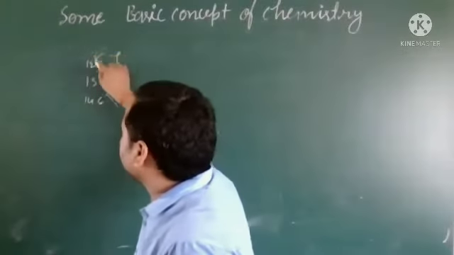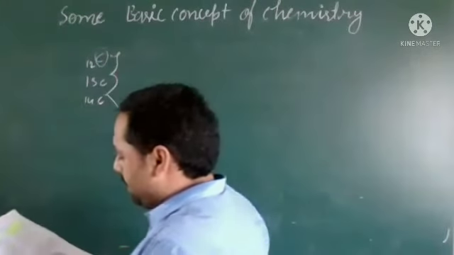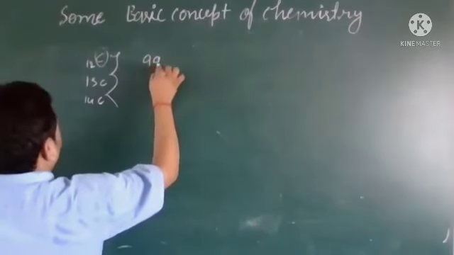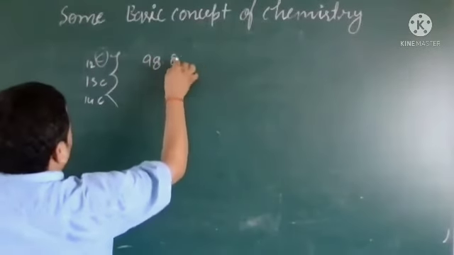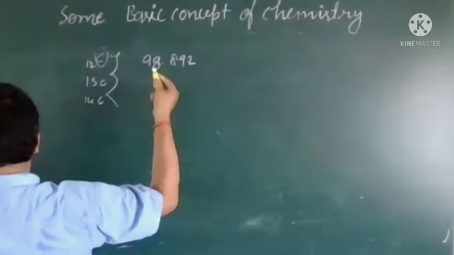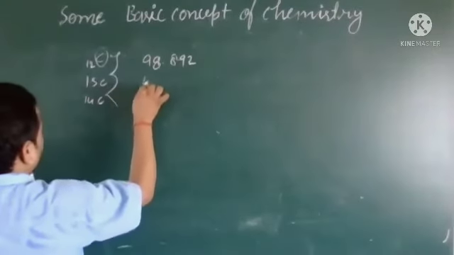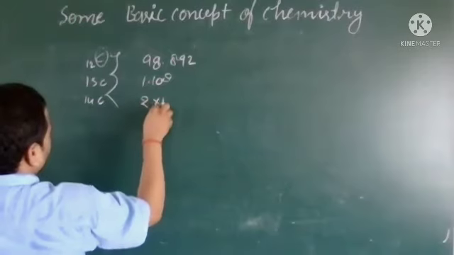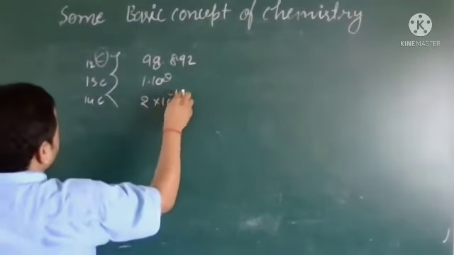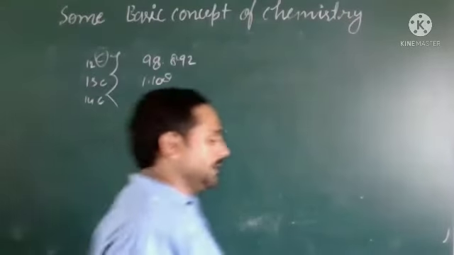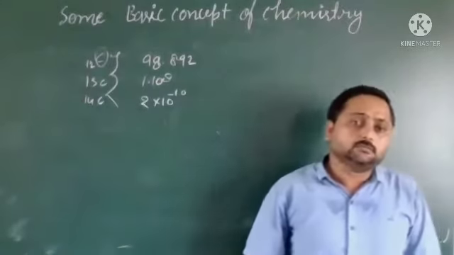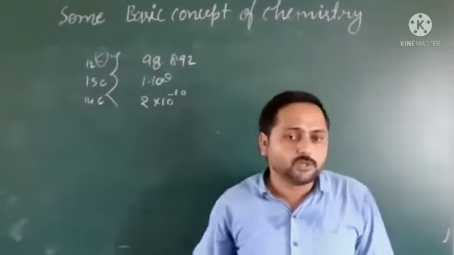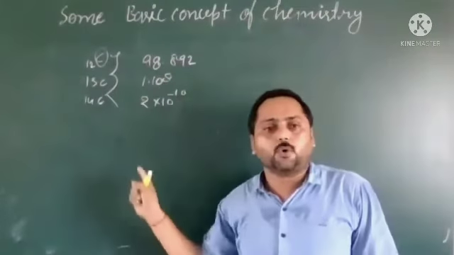This one is found in maximum, 98.892, this one is found in 1.108, and this one is found in 2 into 10 to the power minus 3. So if we want atomic mass in AMU, we have to take the average because it has 3 isotopic forms.